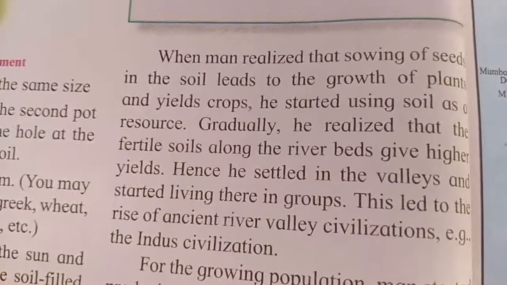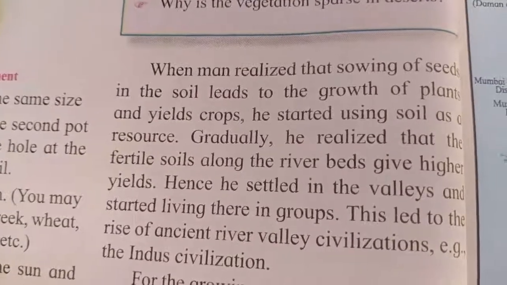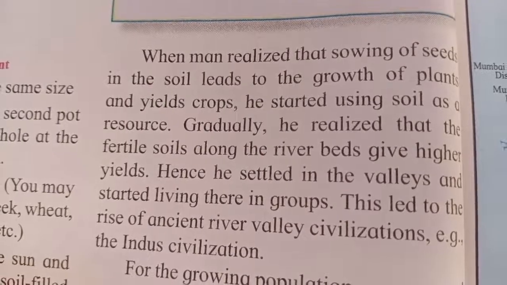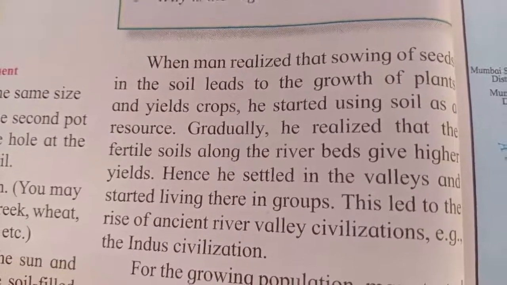When man realized that sowing of the seeds in the soil leads to the growth of plants and yields crops, he started using soil as a resource.